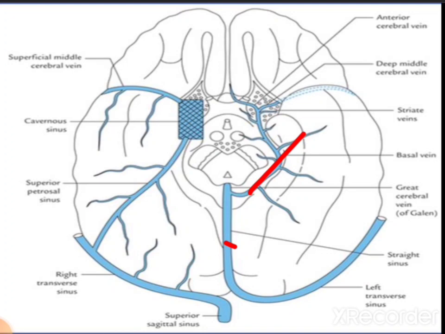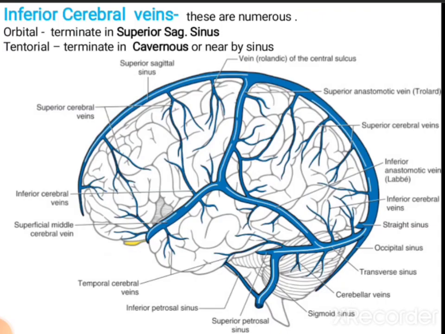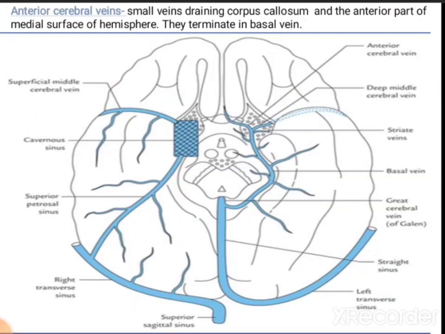Here also we can see the anterior cerebral vein and the deep middle cerebral vein join and form the striate vein. So this is the diagrammatic representation of the venous drainage of the inferior surface of the brain. Then the inferior cerebral veins, these are very numerous and are found in the orbital and tentorial areas. In the orbital areas they terminate in the superior sagittal sinus, and the veins in the tentorial areas terminate in the cavernous sinus.